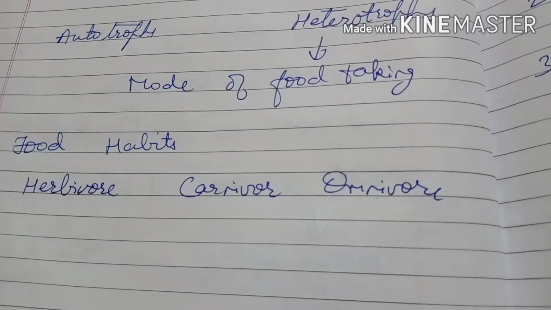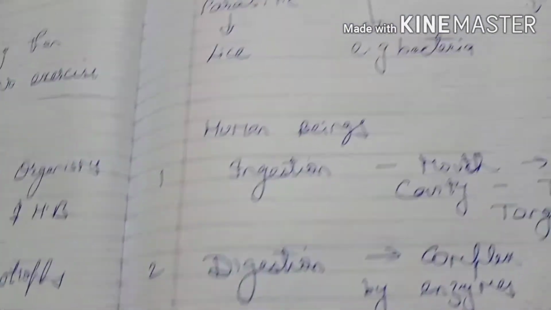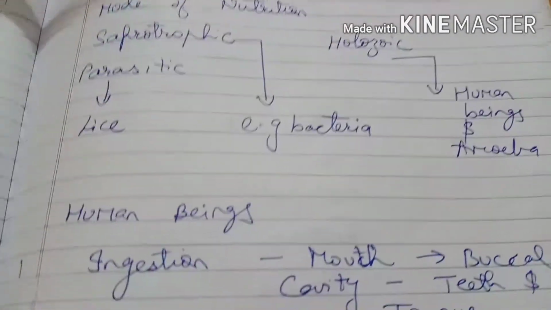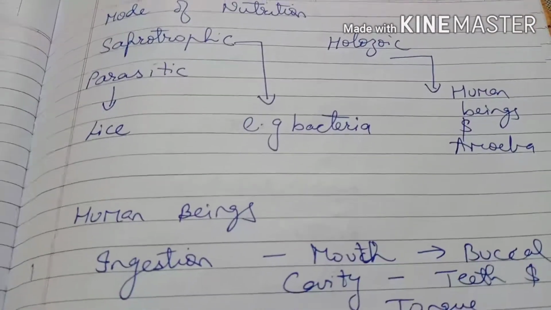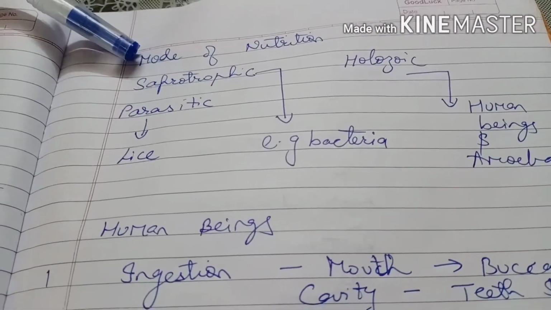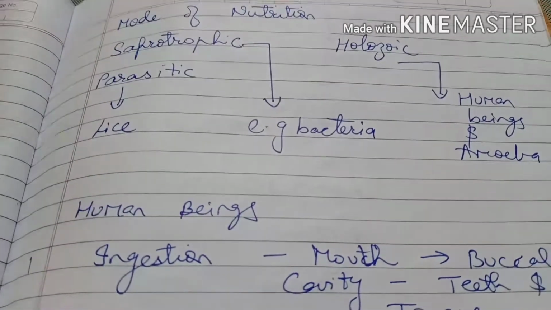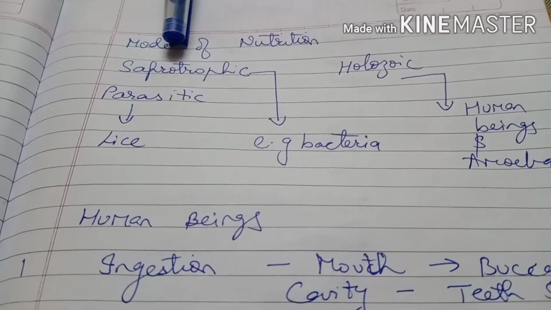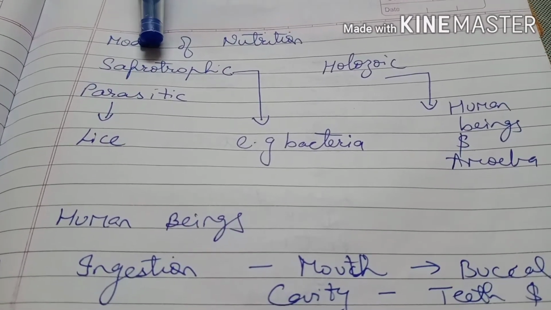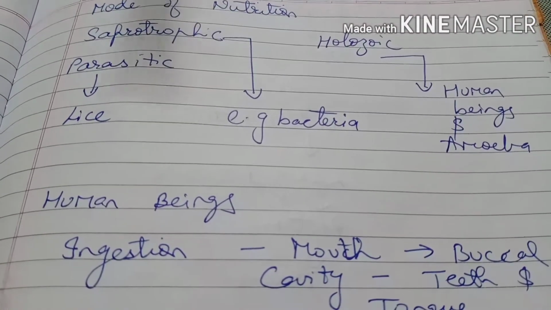Now modes of nutrition we had discussed before: saprotrophic, parasitic and holozoic modes of nutrition. Saprotrophic mode of nutrition, in which the organism takes its nutrients from dead and decaying matter. For example, fungi, which take their food from dead and decaying matter. That mode is called the saprotrophic mode of nutrition.